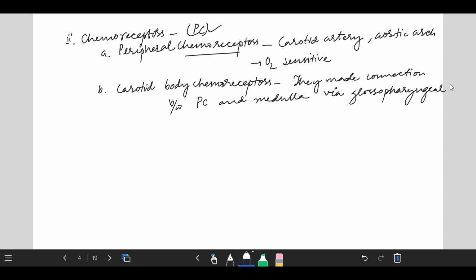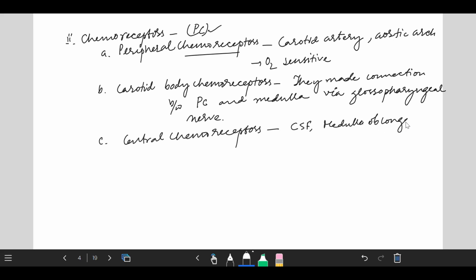Central chemoreceptors are present in the cerebrospinal fluid and your medulla oblongata. Now we will see a diagram which will represent the dorsal respiratory group and the ventral respiratory group.